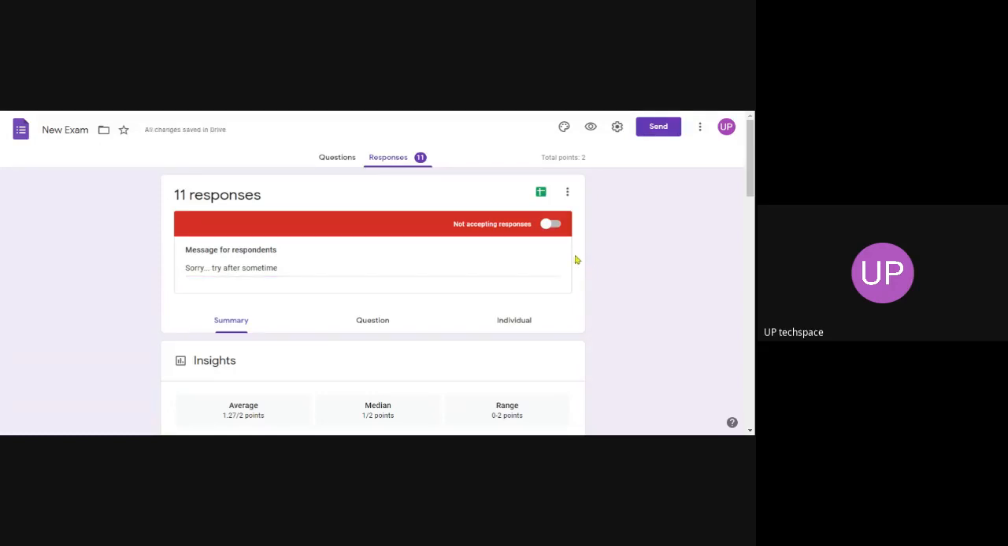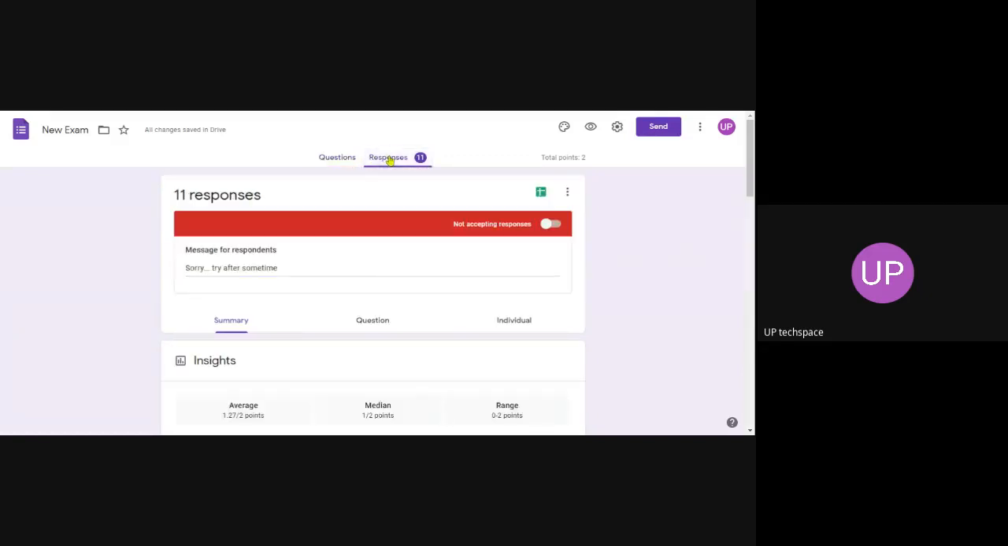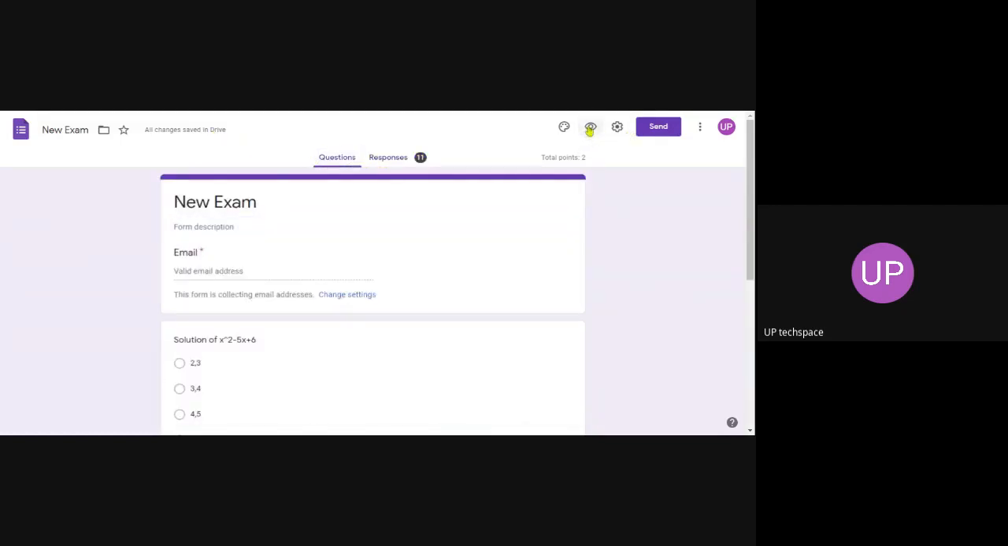So one thing is, once you make the form ready, you click on this response tab. There are 2 tabs. One is questions tab, second is response tab. Go to the response tab and make this as off. Make this as off mode so that nobody can respond to this question. Nobody can view the question also. Okay. If you try to view this question, see, the result will be like this. Sorry, try after some time. Okay. So one way is like this way.